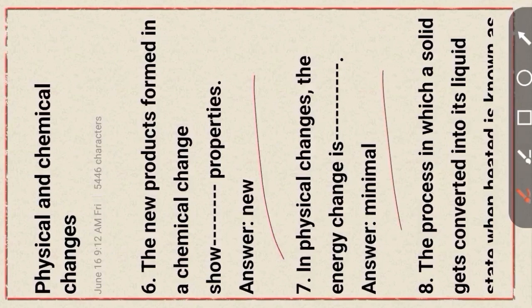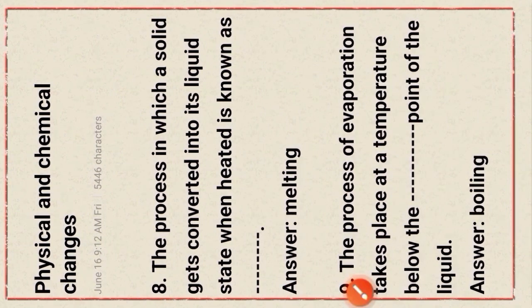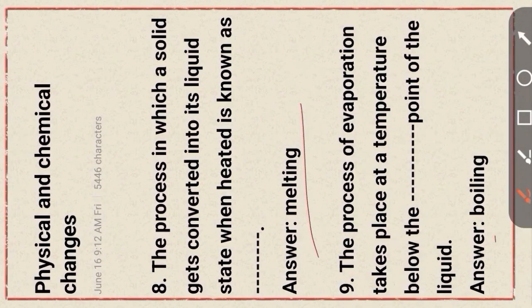Okay. Next question, question number 8. The process in which a solid gets converted into its liquid state when heat is given is known as dash, that is melting. Okay. Next question, question number 9.